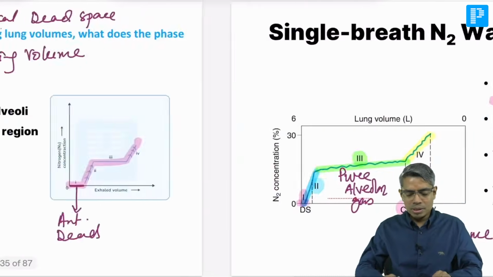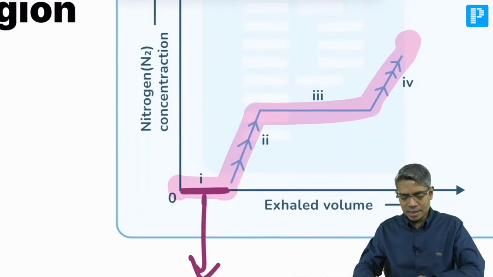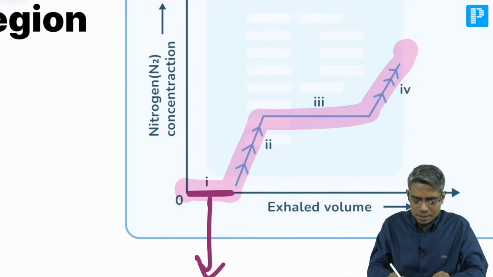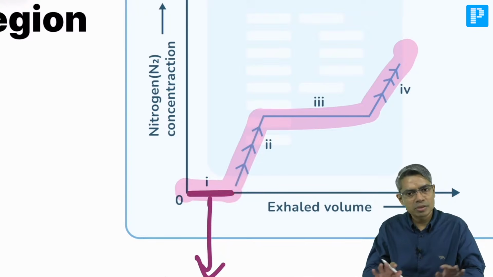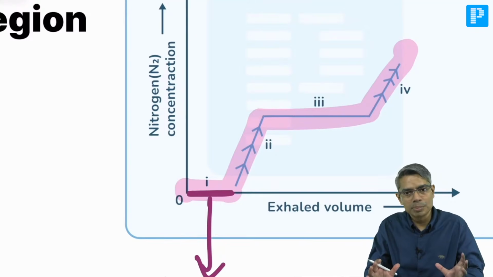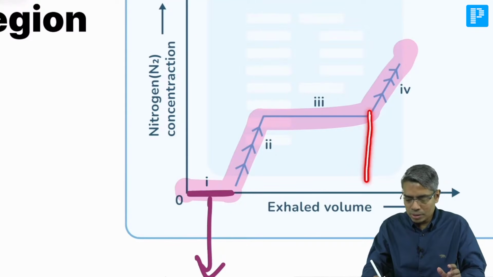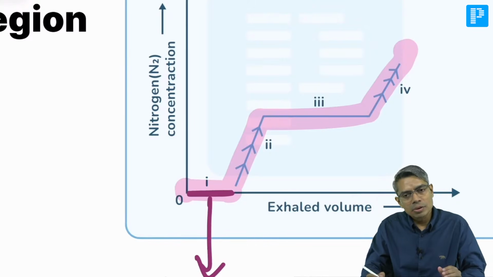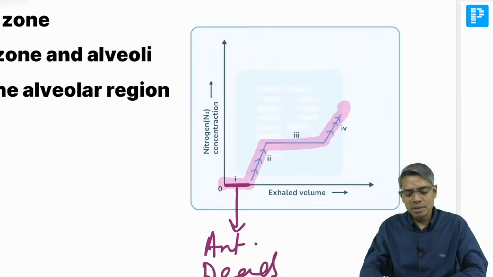Okay. So this graph has 4 phases, right? If I ask you what is phase number 1, that is the anatomical dead space volume. If you measure this volume, this is the anatomical dead space. Then there is a mixture of dead space plus alveolar gas. This phase has not much importance. Then this phase is the pure alveolar gas, meaning this is the air which is coming from the alveolar region only, pure. And then whenever you reach this point, if you measure the volume here, this is your closing volume, and after the closing volume, the volume which you get is basically your residual volume.